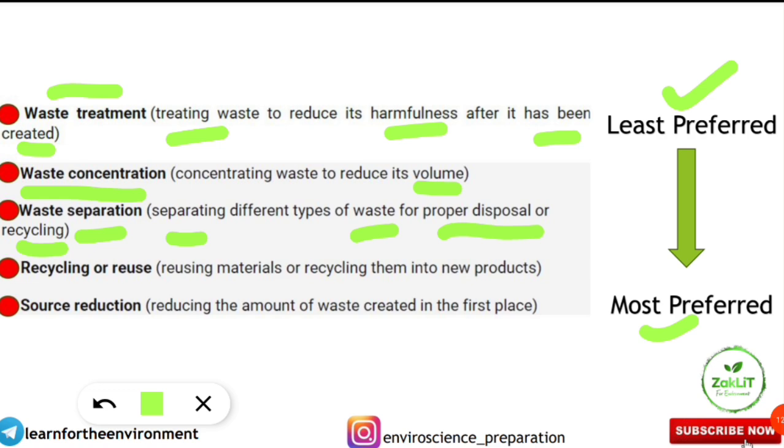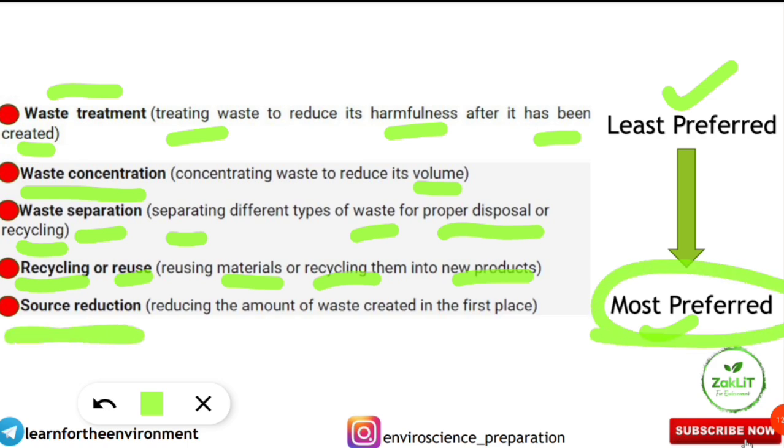Next, coming to the next preferred method of waste management, that is recycling or reusing the waste, reusing the materials or recycling them into new product. But the most preferred in the waste management is source reduction, so reducing the amount of waste created in the first place. If you are not producing the waste, reducing the waste at the source side, then no need for recycling, separating, concentrating or treating. So that is the most preferred one.